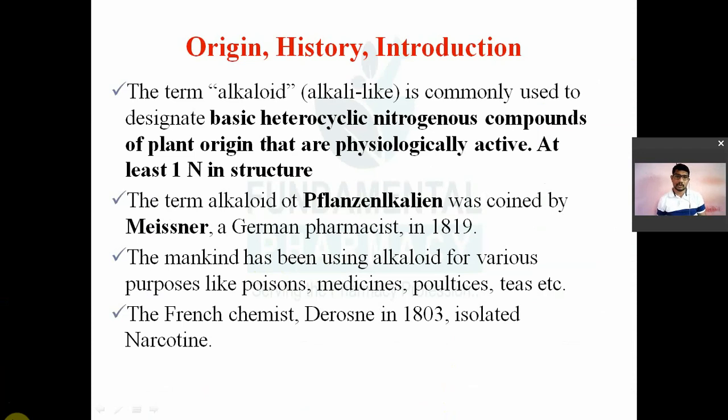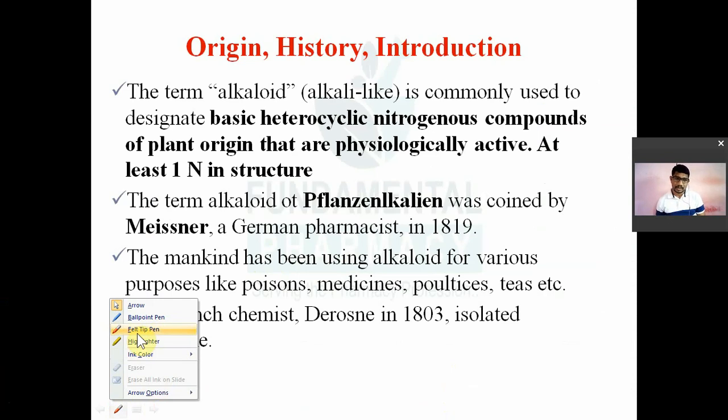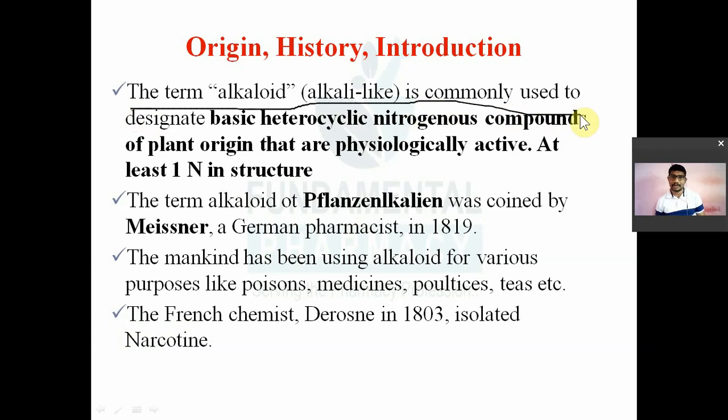What do you mean by alkaloids? As the name indicates, alkaloids are nothing but secondary metabolites of the plant. They have different functions in the plant. They are alkali-like compounds. Alkali-like means they will have a basic nature. Alkali means base, and they will have basic pH. That's why the term alkaloid, alkali-like, means they will have basic pH.